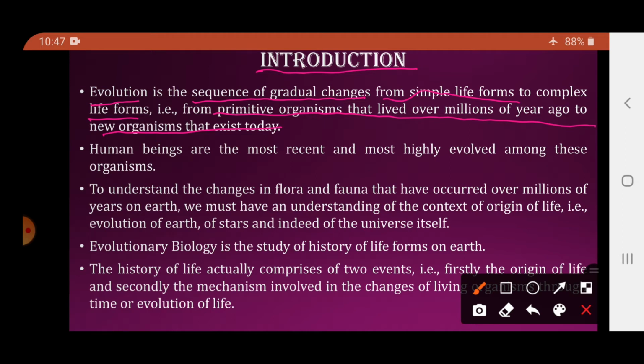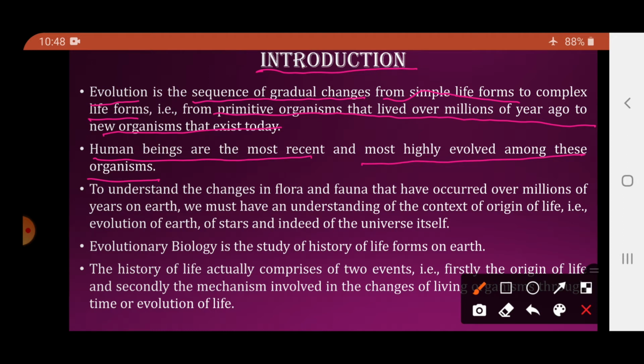It is a gradual change from simple life forms to complex life forms. We can say that human beings are the most recent and most highly evolved organisms.